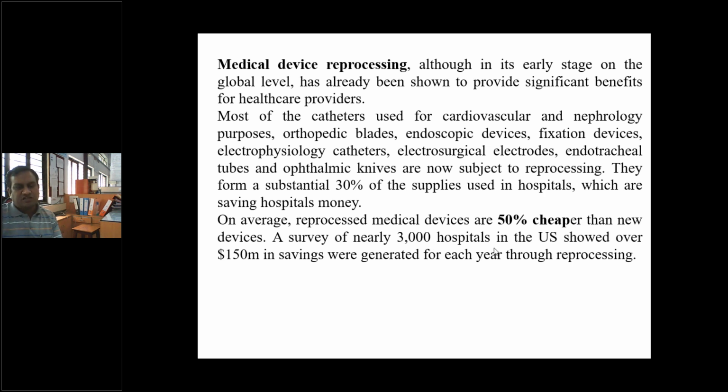A survey of nearly 3,000 hospitals in the US showed over $150 million in savings generated each year through reprocessing. So depending on the conditions in India, we can adopt medical reprocessing, which may save money, but we have to check whether reprocessed medical devices are suitable for our country or not.